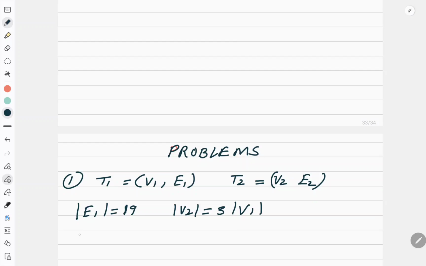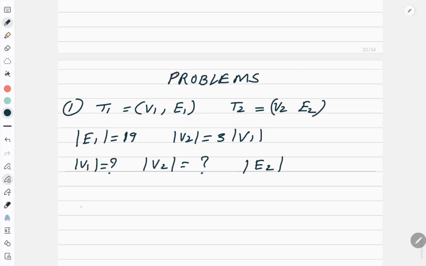Determine the value of V1. Determine the value of V2. And determine the value of E2. Correct? Now let us see the solution. Now I know only one concept.